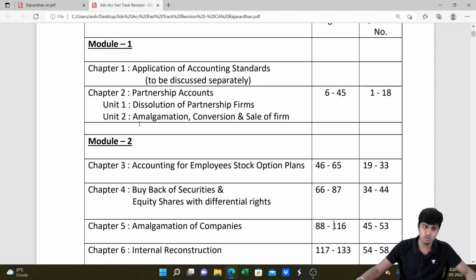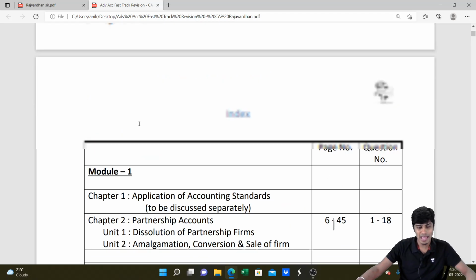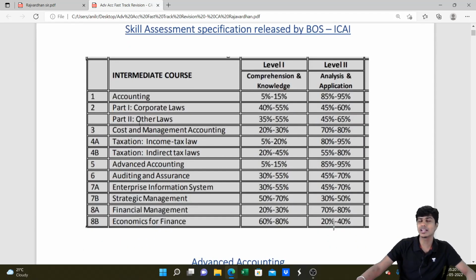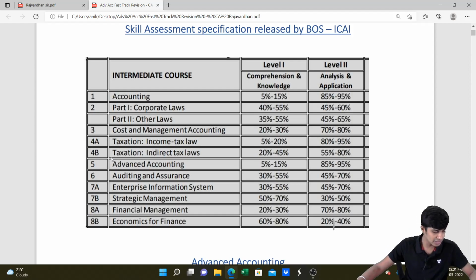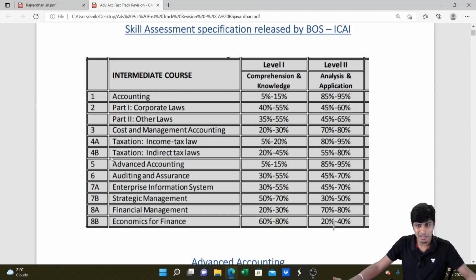So how are we going to cover it in 4 hours? Obviously we'll not be doing any problem. As I stressed here, advanced accounting and accounting are papers where not much stress is on comprehension and knowledge. It's going to be more on analysis and application. So we're going to stress on concepts. We're going to understand what is to be done, what is expected, and what are the concepts that we should be very clear with. This is the best last minute revision that one can get before they do problems on each type and get into the examination hall and then rock it between 2 to 5 tomorrow. Yeah. So without wasting much time, let's get started.